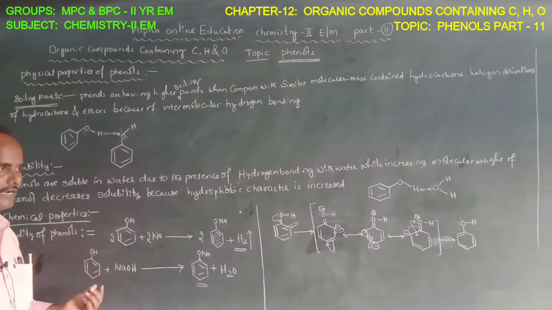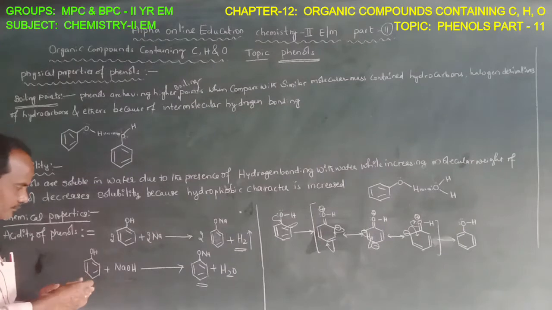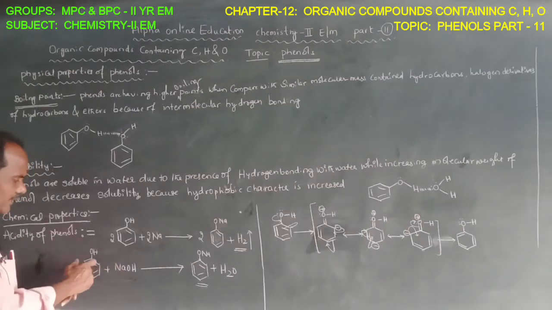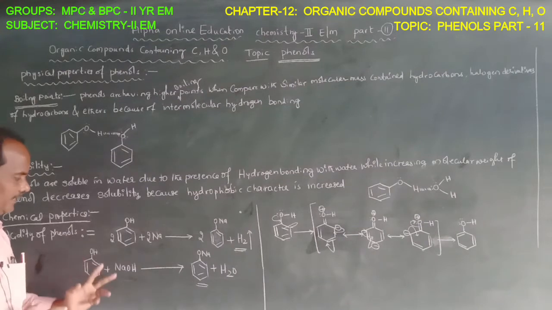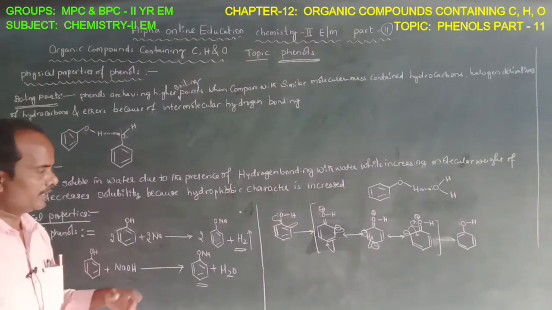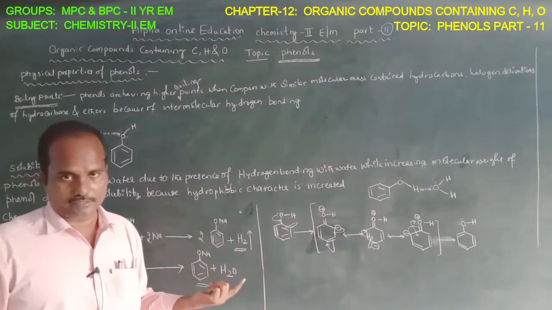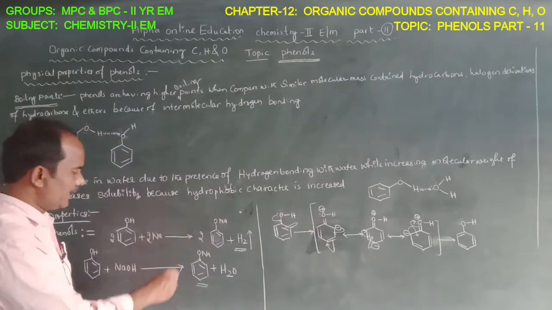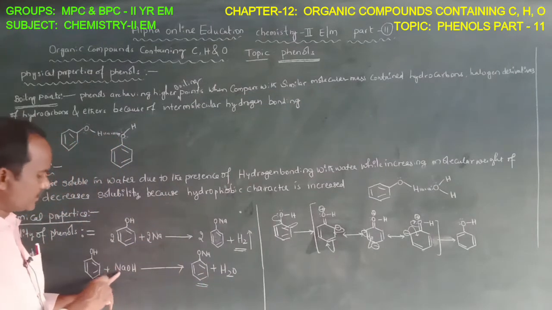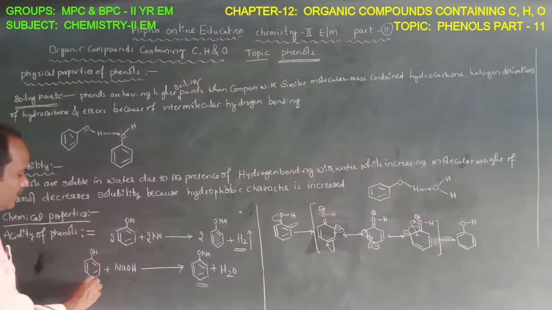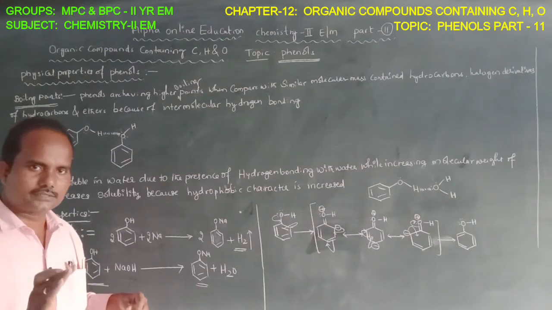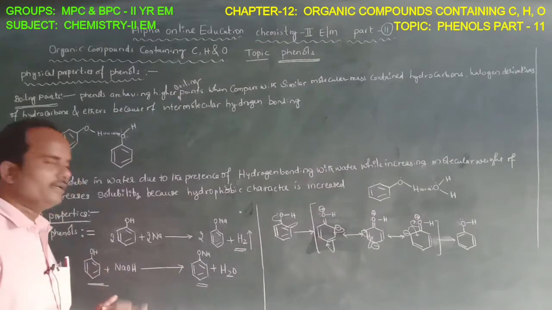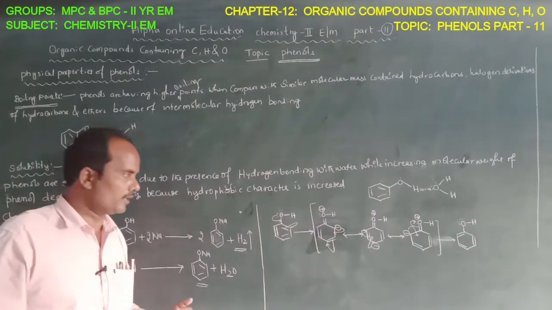Sodium hydroxide interacts only with phenol, but alcohols cannot interact with sodium hydroxide and cannot form salt and water. Based on the reaction with sodium hydroxide, phenols are stronger acids than alcohols.